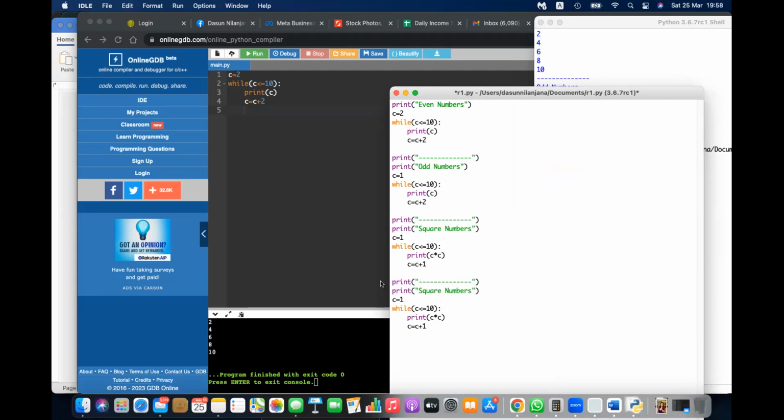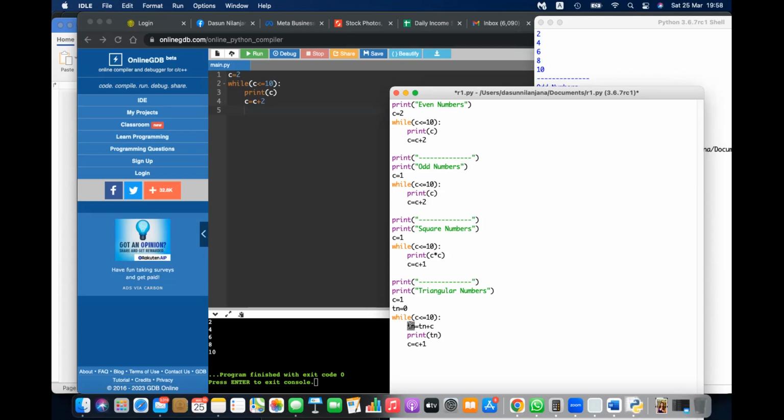So let's start the same. Copy and paste the same. This time I'm going to rename this as triangular numbers, and I'm starting with the counter as one. The counter I'm increasing, but I'm introducing another variable, triangular number, which is equal to 0. First, I'm going to make the triangular number equal to the existing triangular number plus counter. The triangular number is currently 0, no? 0 plus 1 is 1. The next thing I'm going to do is print the triangular number. 1 will be printed. C equals C plus 1. Now C is 2. That 2 will be added to the existing triangular number. The current triangular number is 1, after the first print.